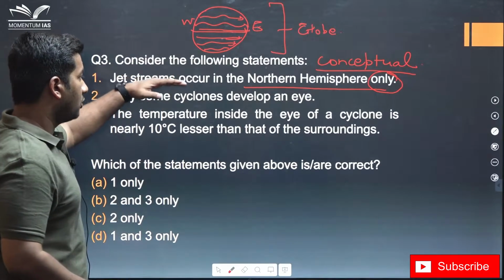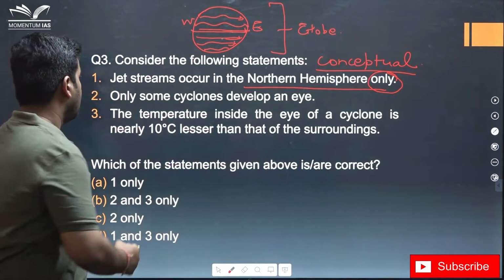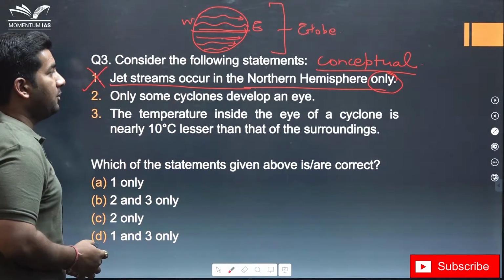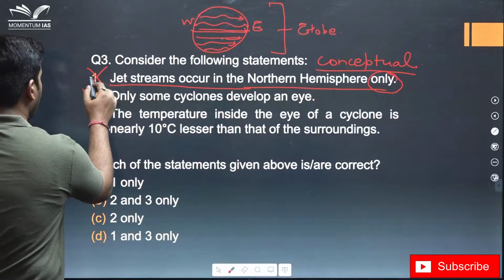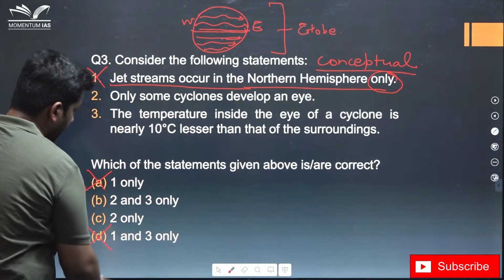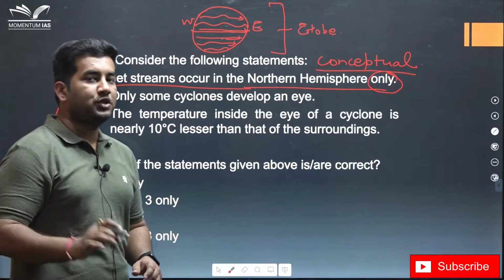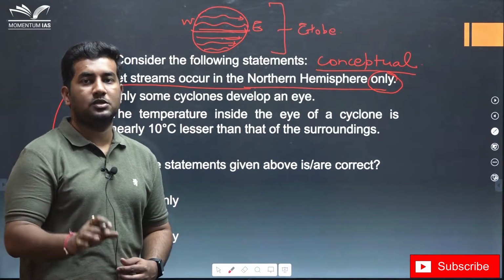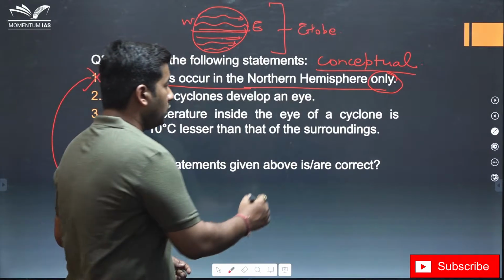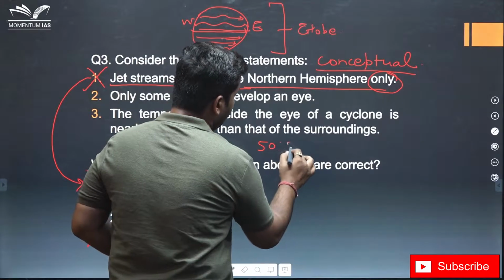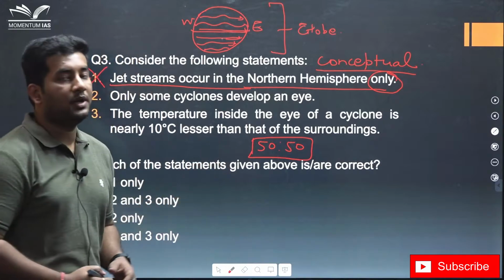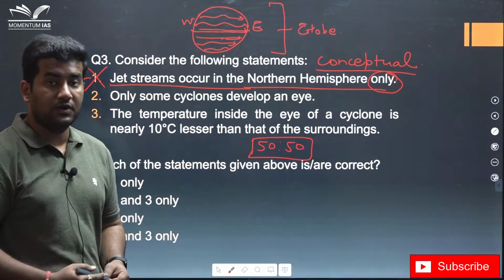Now, don't look at the next 2 statements, just focus only on this statement. If you have eliminated this statement somehow, let's come to the options. This option is eliminated, this option is eliminated. Now, when 2 options are eliminated, it gives you immense confidence that now I can solve this question, because the probability of getting this answer correct is 50-50 even if you don't know the rest of the statements, and this chance is worth taking in prelims.